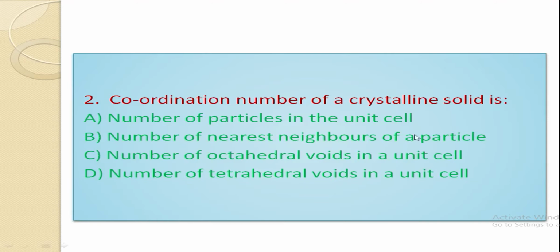Coordination number of a crystalline solid is: number of particles in the unit cell, number of nearest neighbors of a particle, number of octahedral voids in a unit cell, or number of tetrahedral voids in a unit cell. Right option is number of nearest neighbors of a particle. Coordination number of a crystal structure is the number of particles with which a given particle is in direct contact.